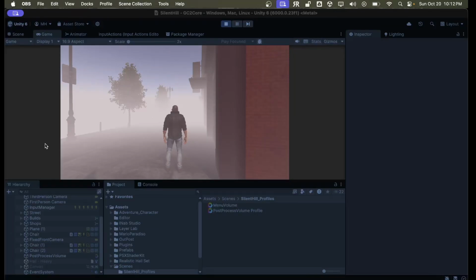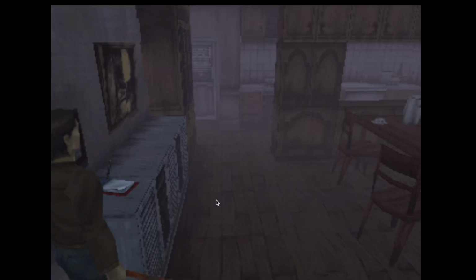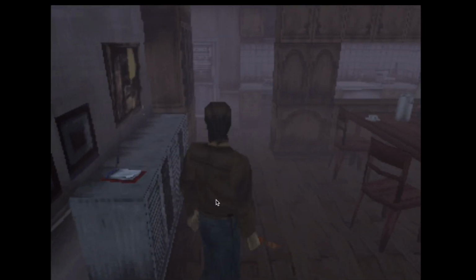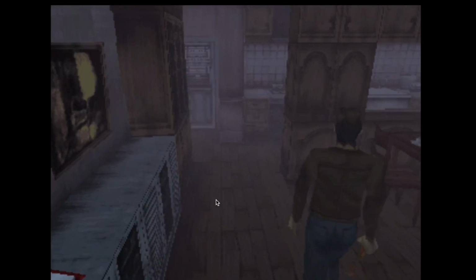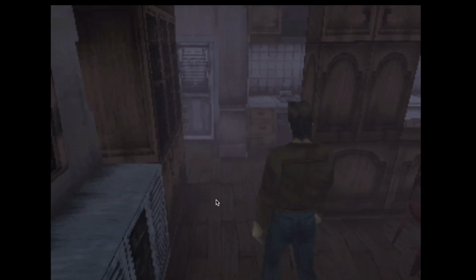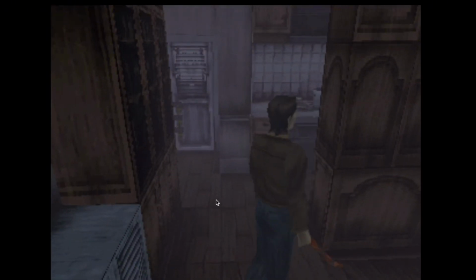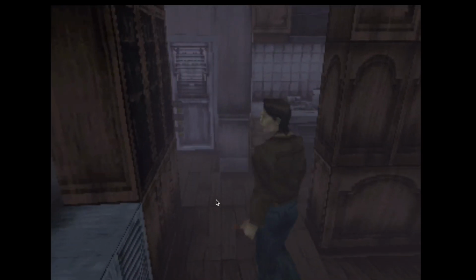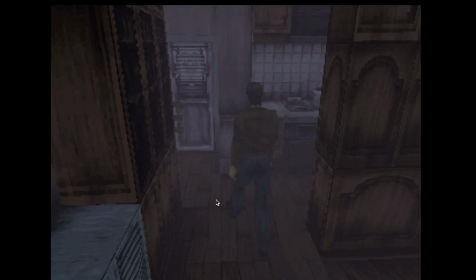This is Mike, and today we're going to show you how to set up Silent Hill style controls in Game Creator 2. We're in a safe place here in this Silent Hill game. If you look at the way the movement works, Silent Hill had a follow camera as well as a tank style control. So if you press left and right on the D-pad, he would rotate, and then up and down would go forward and backwards. That's the basic controls for a Silent Hill style game.